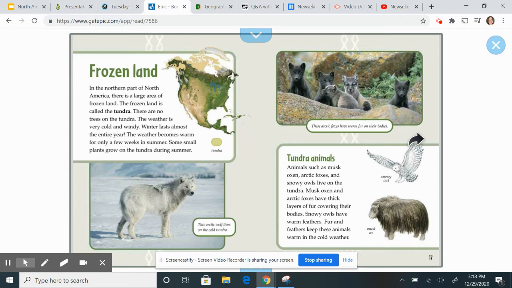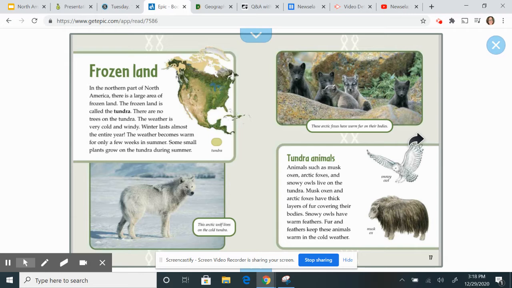Frozen land. In the northern part of North America, there is a large area of frozen land. The frozen land is called the tundra. There are no trees on the tundra. The weather is very cold and windy. Winter lasts almost the entire year. The weather becomes warm for only a few weeks in summer. Some small plants grow on the tundra during summer.